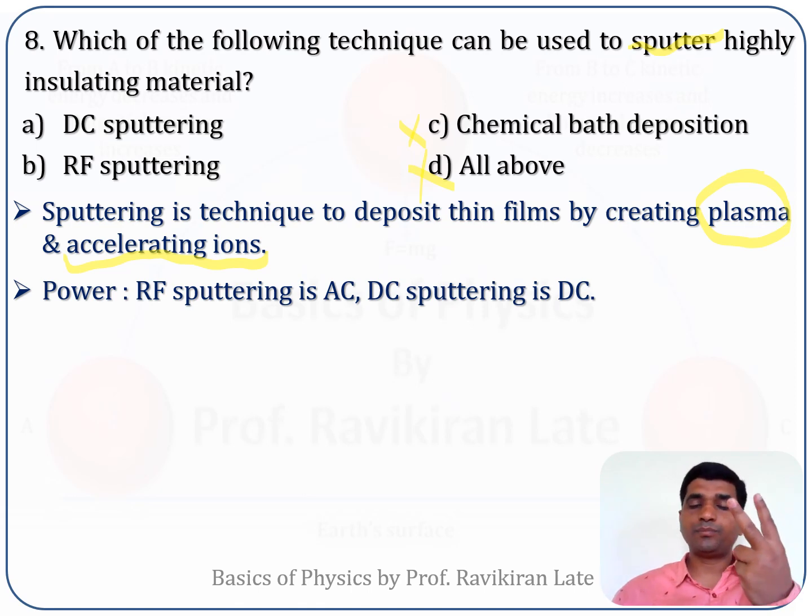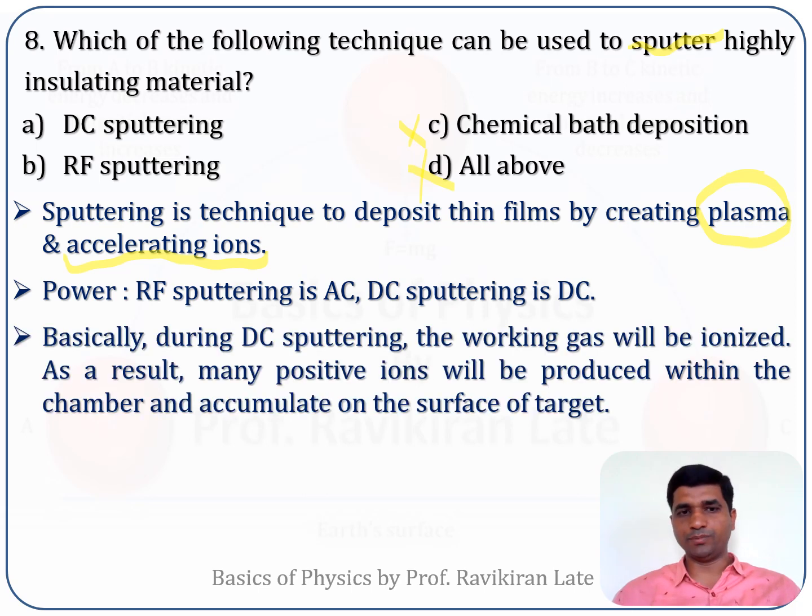For that purpose, two types of sputtering systems are generally used: RF sputtering and DC sputtering. RF sputtering uses a radio frequency alternating current source for the application of an electric field, and in a DC sputtering system, a DC source is used.